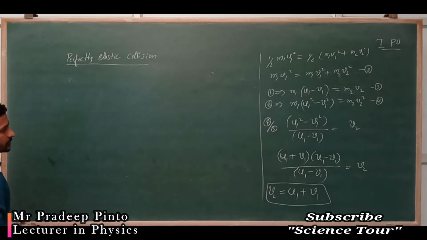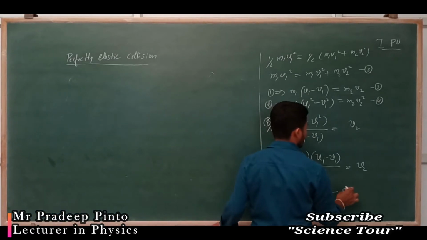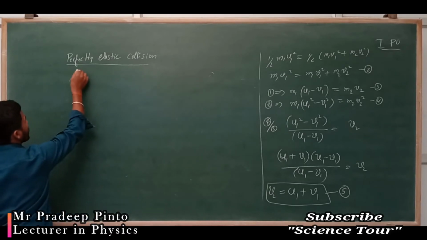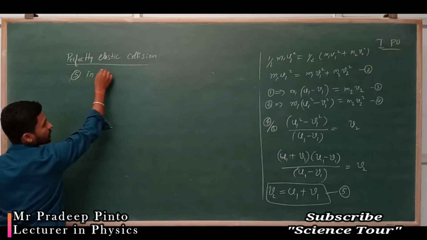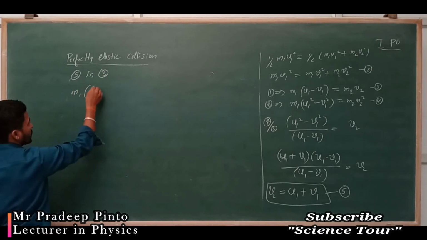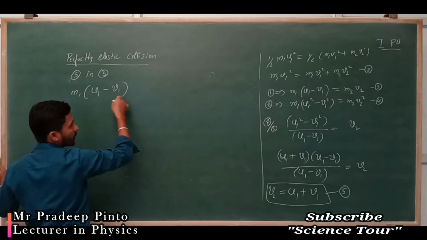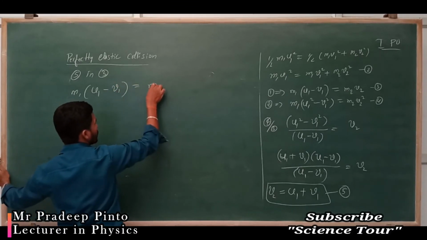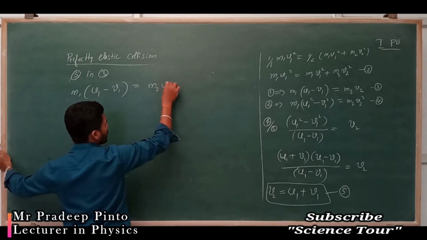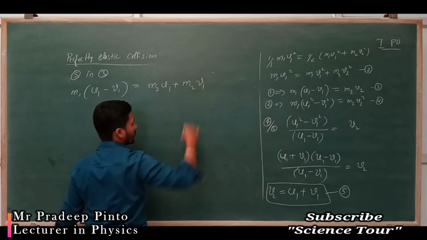So what is that? This is equation 5. In equation 3, if you put m1 (u1 minus v1) is equal to m2 v2, and v2 is nothing but u1 plus v1, so m2 (u1 plus v1).